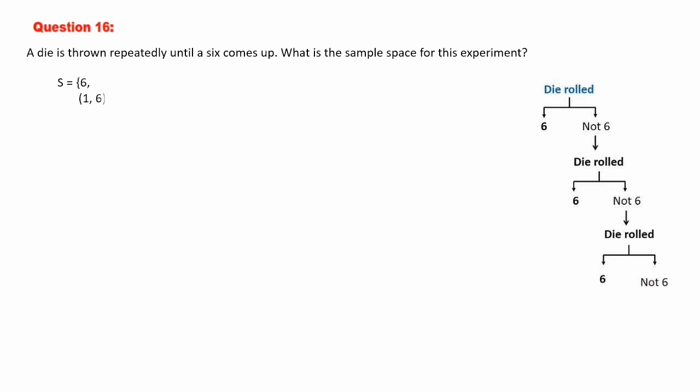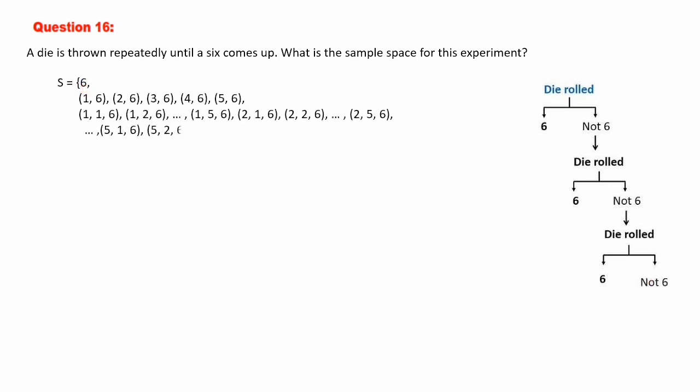So the sample space when you write: first time if you get 6 you will stop. First time if you get 1, then second time you get 6, then you will stop. First time if you get 2, second time 6 means you will stop. First time 3, 6 chance is there. First time 4, second time 6. First time 5, second time 6. Then these are the second chances. And when you are going for the third one, first time you will not get 6, second time you will not get 6, third time you will get 6. Means 1, 1, 6.